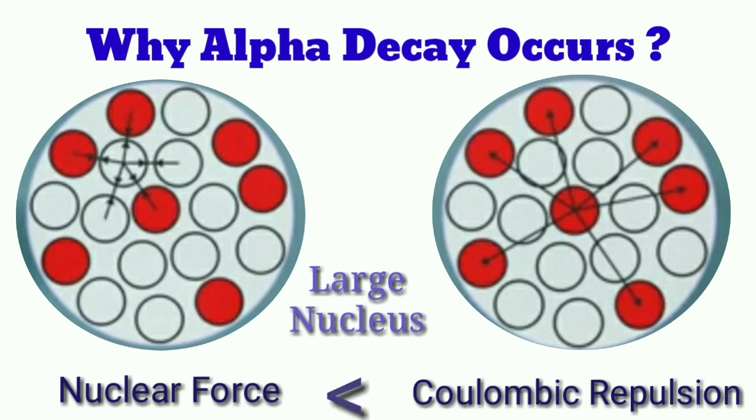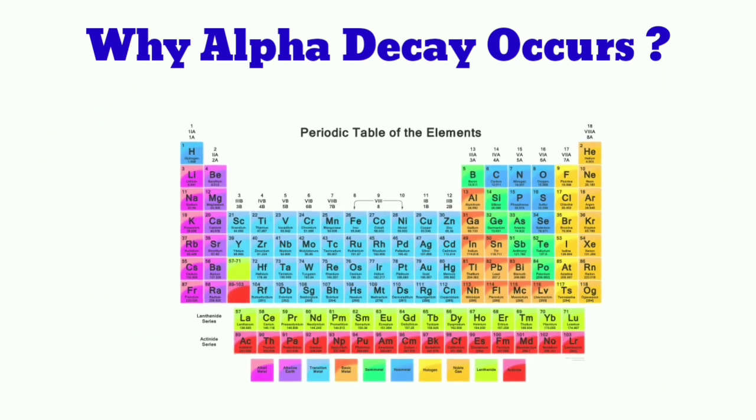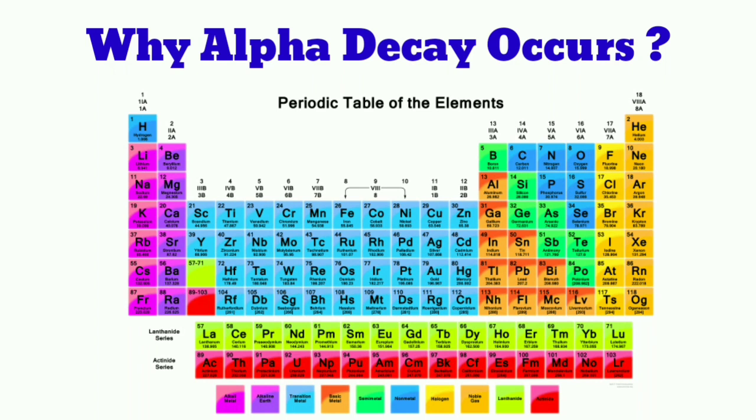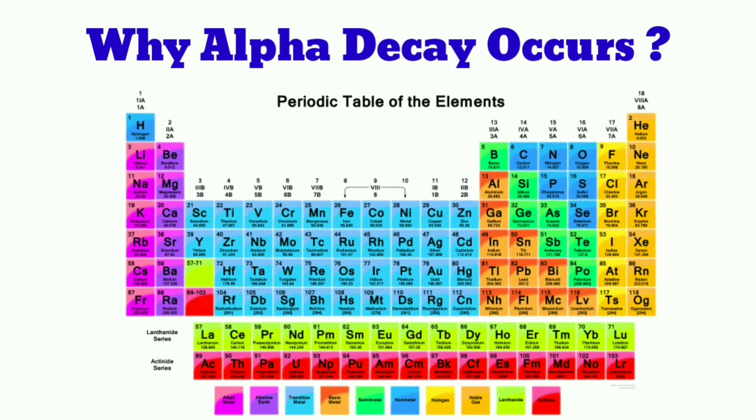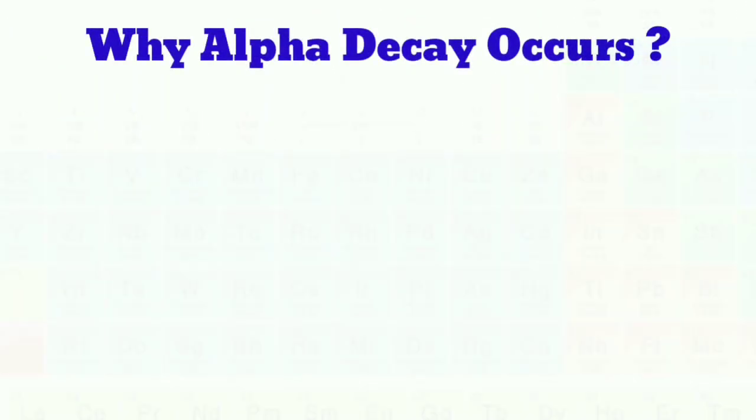This is also the reason why we do not see an infinite number of elements in our universe. We only see around 100 or 110 stable nuclear configurations in the periodic table. We do not see a stable nucleus with atomic number 200, because a nucleus of that size cannot be stable, as the Coulombic repulsion dominates over the nuclear force at those distances. This is the reason why alpha decay happens.